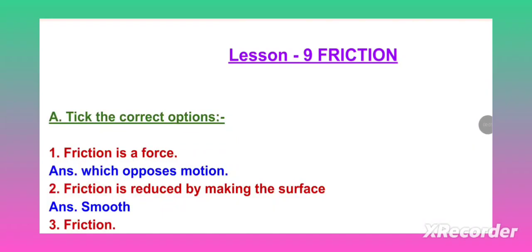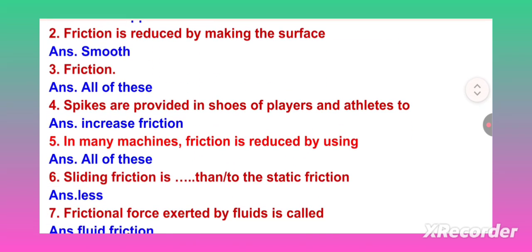Lesson 9 Friction. Tick the correct options. Friction is a force which opposes motion. Friction is reduced by making the surface smooth. Friction, all of these. Spikes are provided in shoes of players and athletes to increase friction.